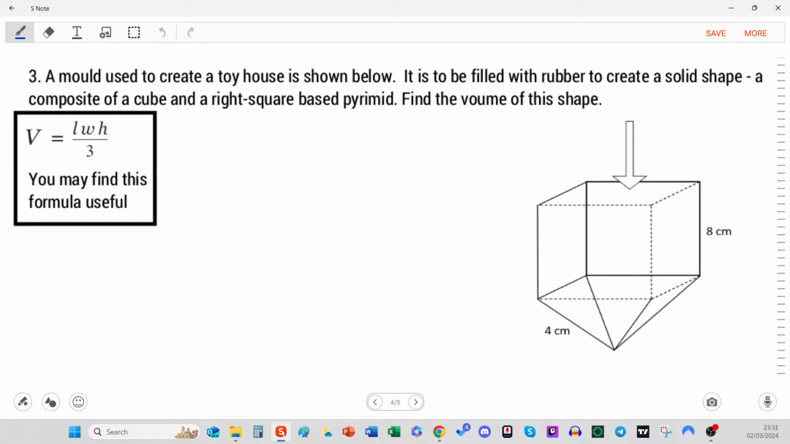Okay, so what is that? Did you recognize it? Length times width times height.